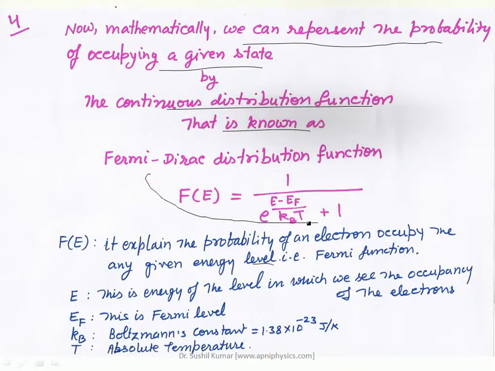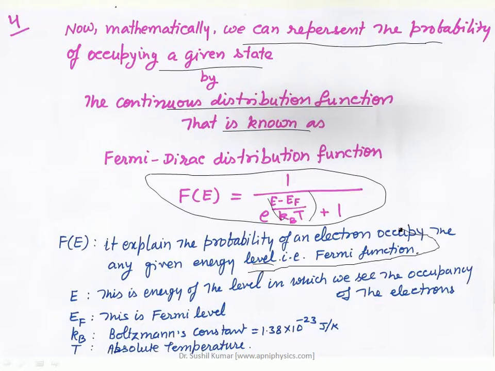So this is our Fermi-Dirac distribution function, mathematically represented by F(E) is equal to 1 upon exponential of (E minus Ef) upon kBT plus 1, where F(E) explains the probability of an electron occupying the